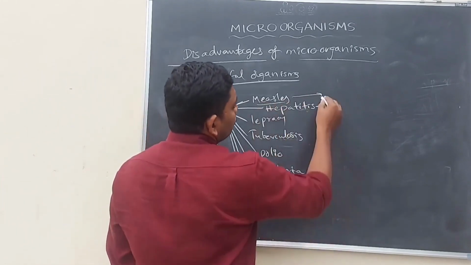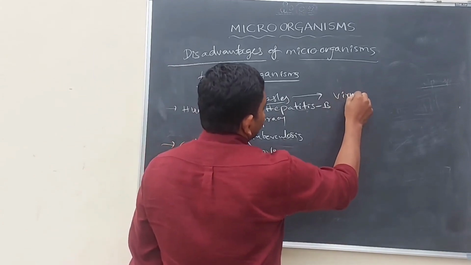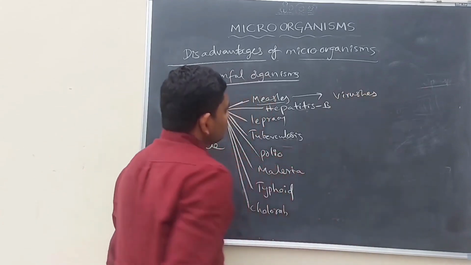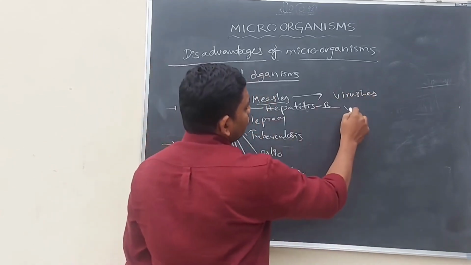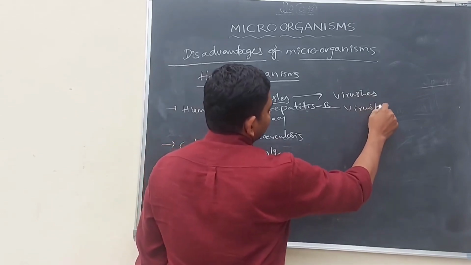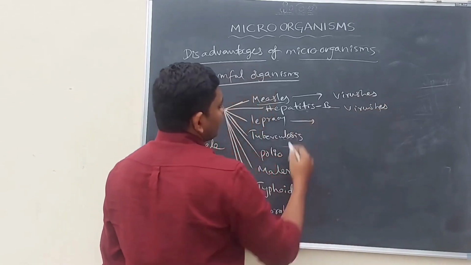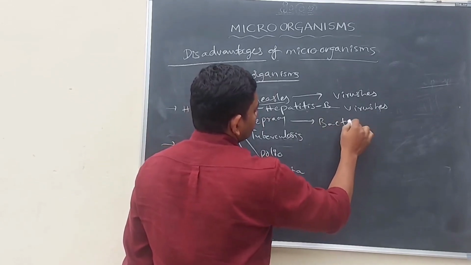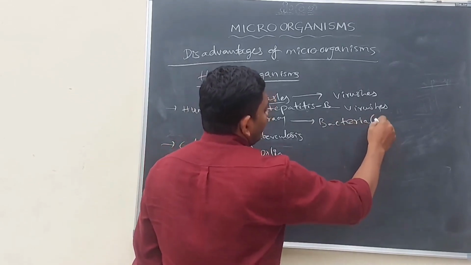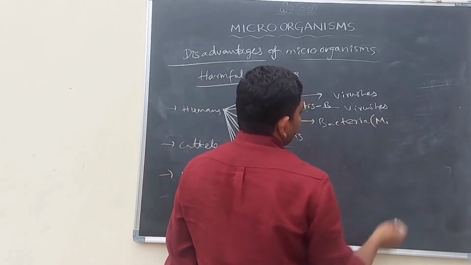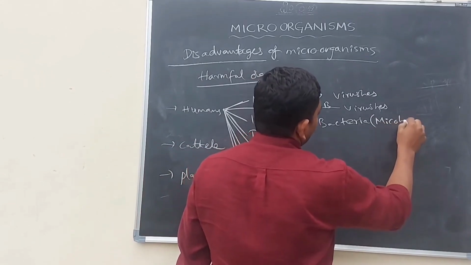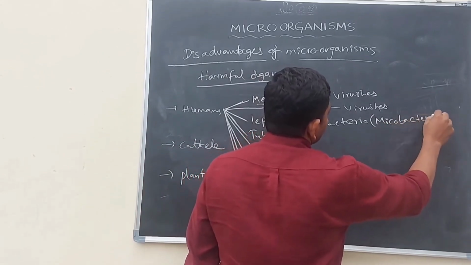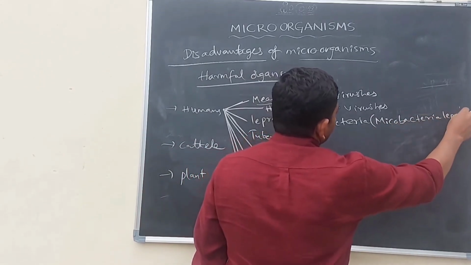Measles is due to viruses. Hepatitis B is due to viruses. Leprosy is caused by bacteria. The bacteria name is Mycobacterium leprae.